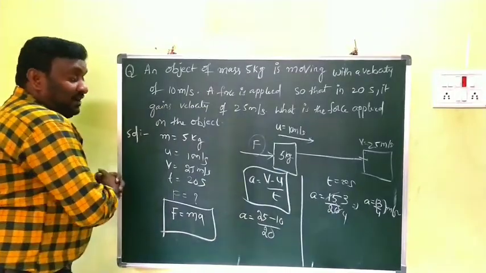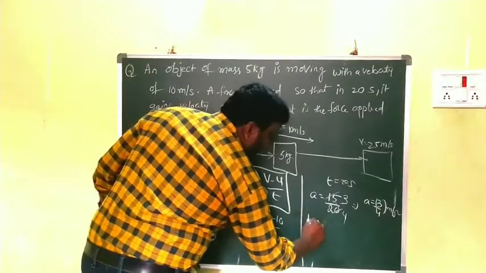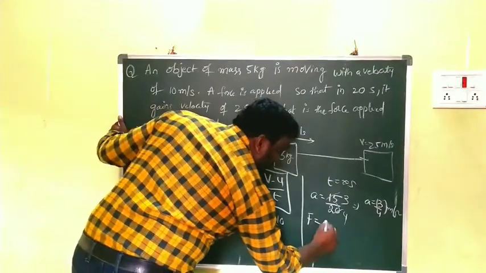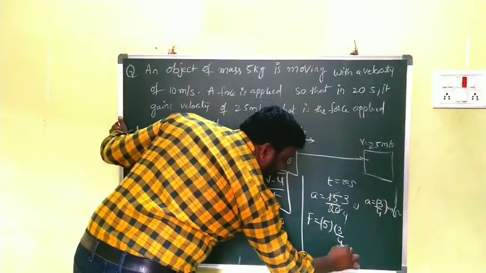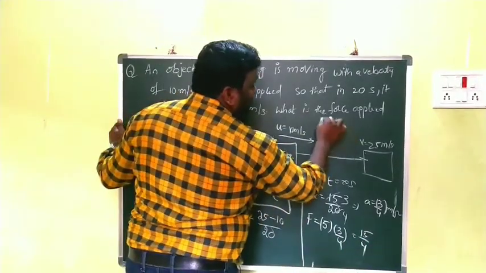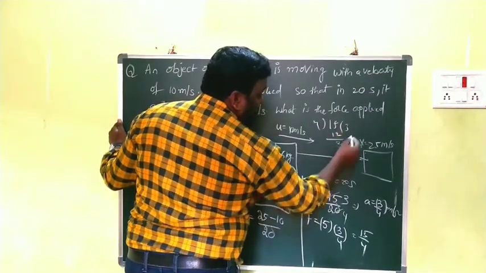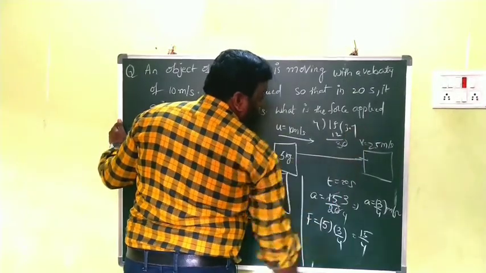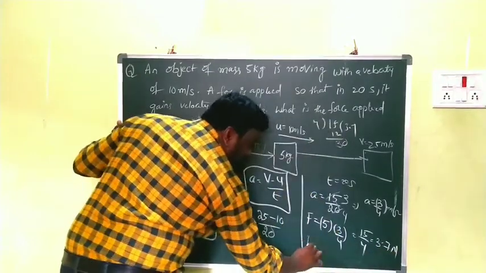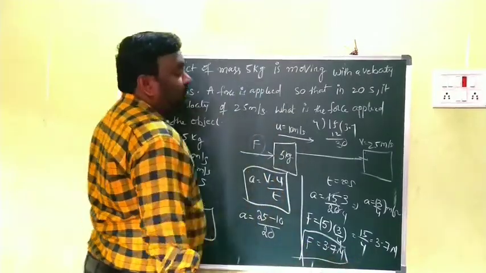This is now the acceleration. So already m is there, a is there. We have to substitute there. Then F is equal to m, which is 5, into 3 by 4. Now 15 by 4. 4 3s are 12, then the remainder gives 3.75, about 3.7 newtons. This is the answer here. 3.7 newtons of force applied. So in this way you have to find out the problem.